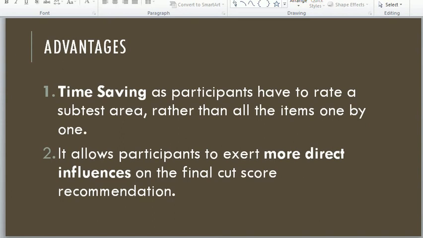The next benefit is that it allows participants to exert more direct influence on the final cut score recommendations, because the reality information has been given to them.